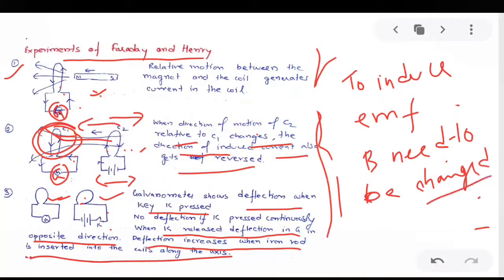B needs to be changed. Magnetic field needs to be changed. So this was the Faraday experiment, or the experiment conducted by Faraday and Henry.